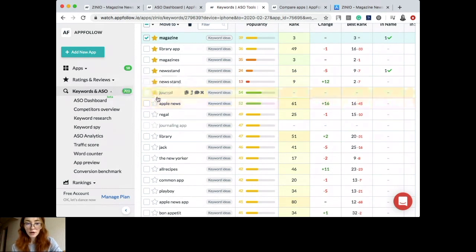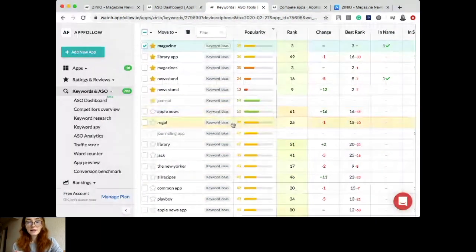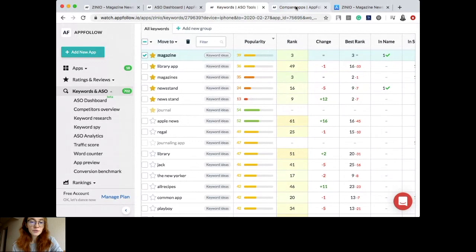Also, you can use some words such as journal, and some like journal apps, some generic keywords. It's just very important to understand which keywords are relevant to your application and which are popular, find the balance between them, and include them in your text optimization. So going further, text optimization is only one part of ASO.